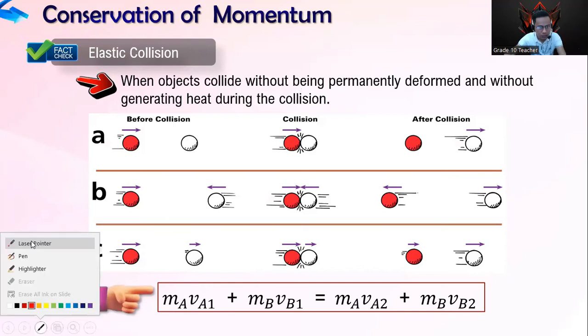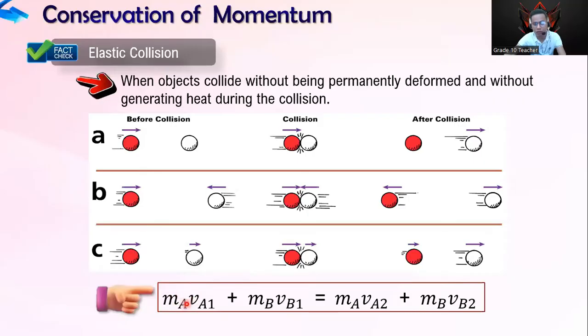So this is the momentum of mass A, let's say the red ball, and this is the momentum of mass B, which is the white ball. When you add that, it is equal to the momentum of mass A plus the momentum of mass B after the collision. So this is the general expression for the elastic collision.